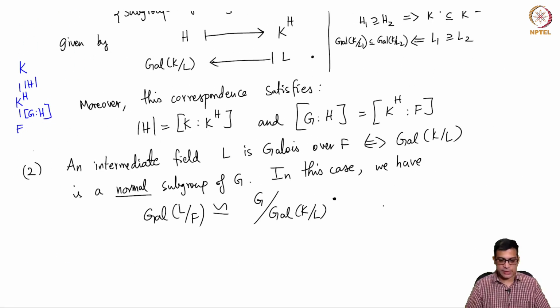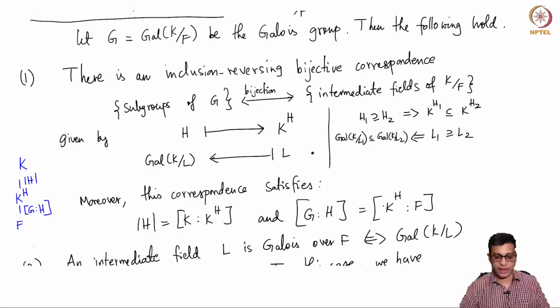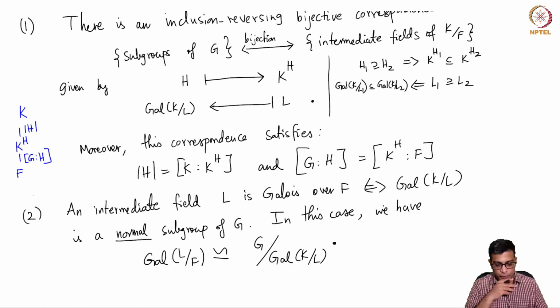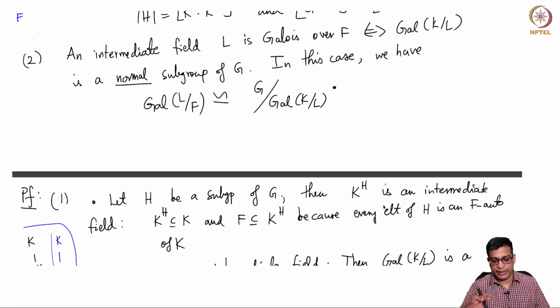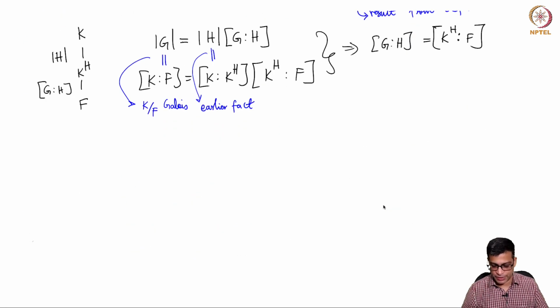Even statement 1 is a nice structure theorem for Galois extensions. Every time you have a Galois extension, you have complete knowledge of all the intermediate fields of the extension, just using what we know about the Galois group and its subgroups. And we further know about the degrees of the various field extensions.